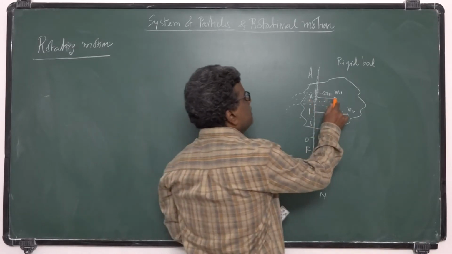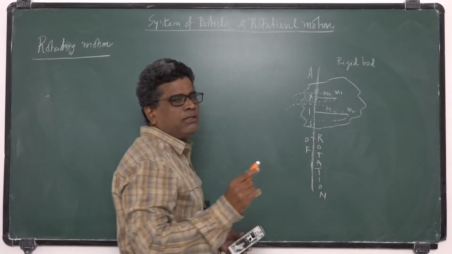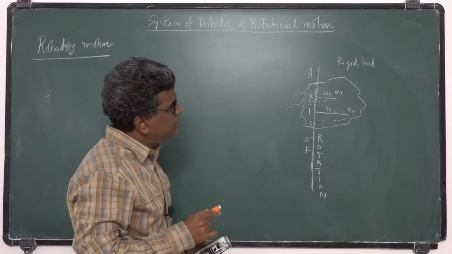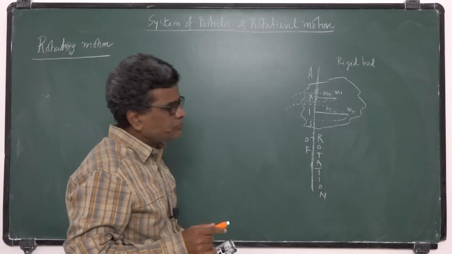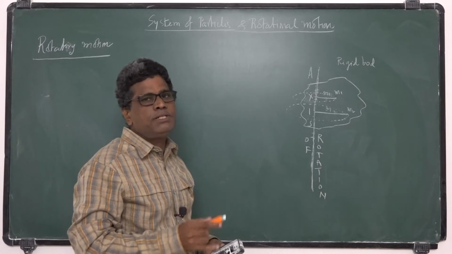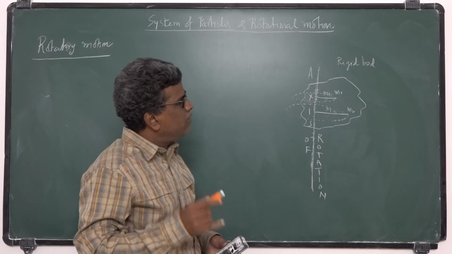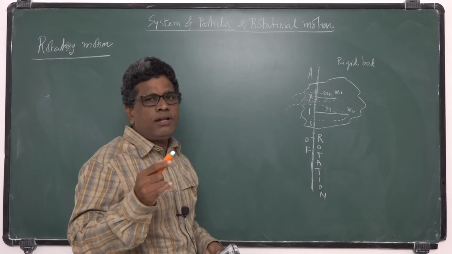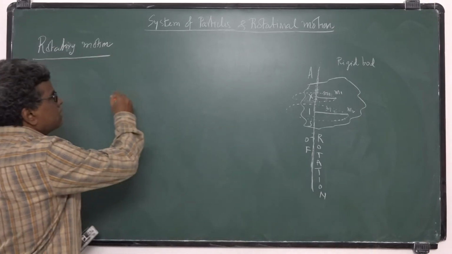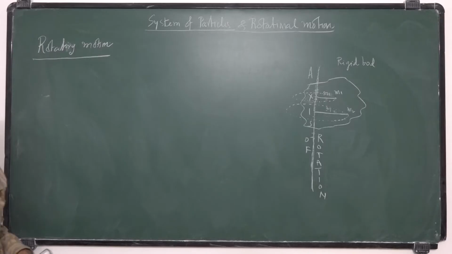These particles will have common parameters. All the particles at a particular instant of time have the same angular displacement, same angular velocity, same angular accelerations. Then such a motion we can call pure rotational motion.